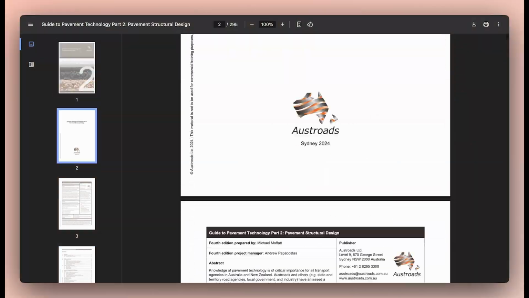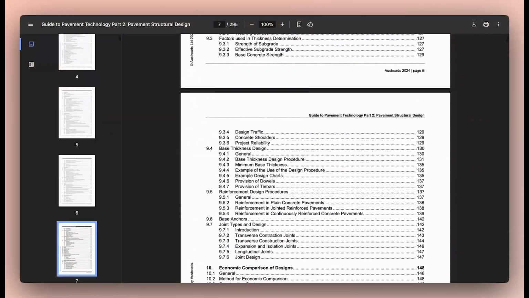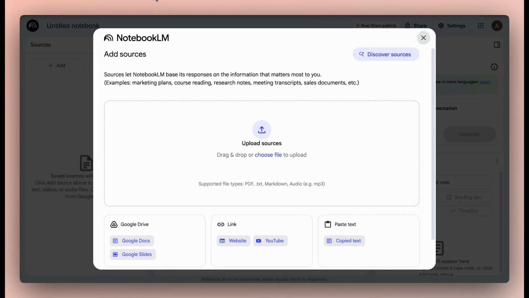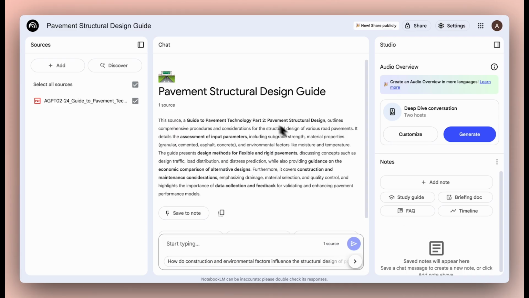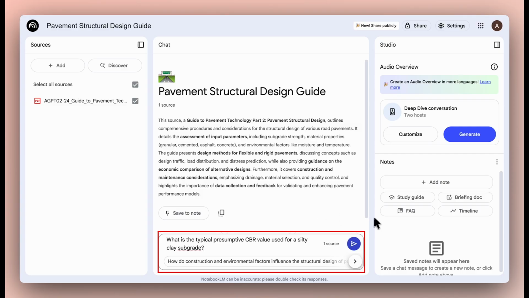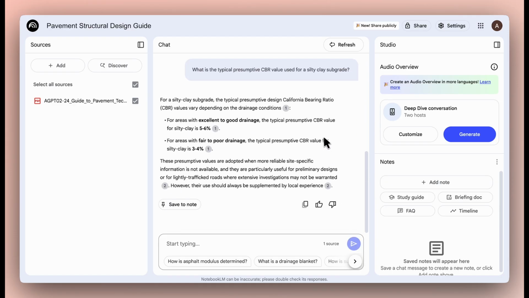This pavement design guide from Ost Roads is nearly 300 pages long. So, if I'm allowed to, considering the data privacy associated with this specification, which is public and free to use, what I can do is upload it into NotebookLM, Google's AI tool. Now that it's uploaded and processed the document, I can ask the PDF a question instead of using Control F. So what I can ask is, what is the typical presumptive CBR value used for silty clay subgrade? The AI gives me an answer.